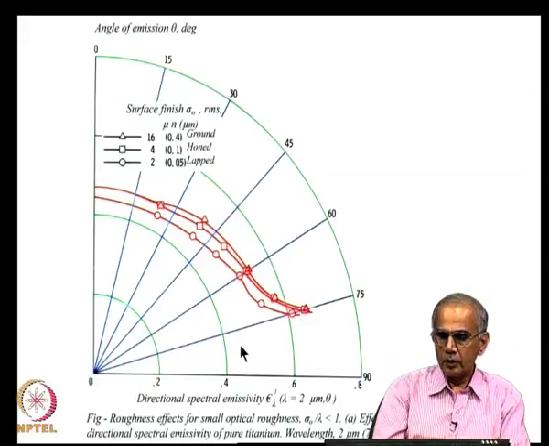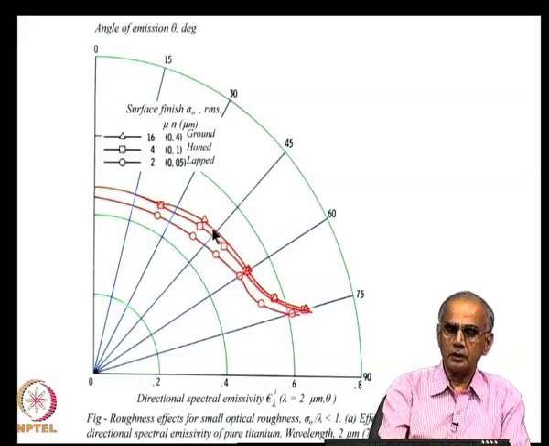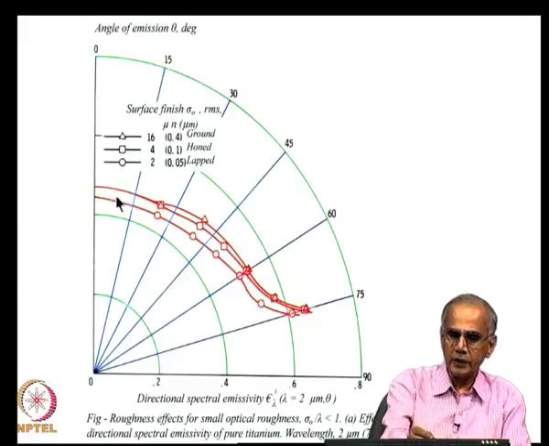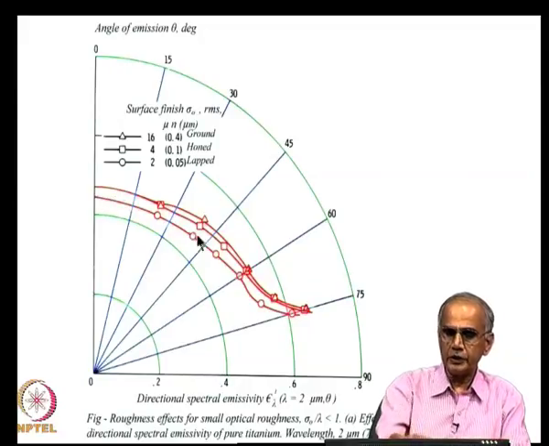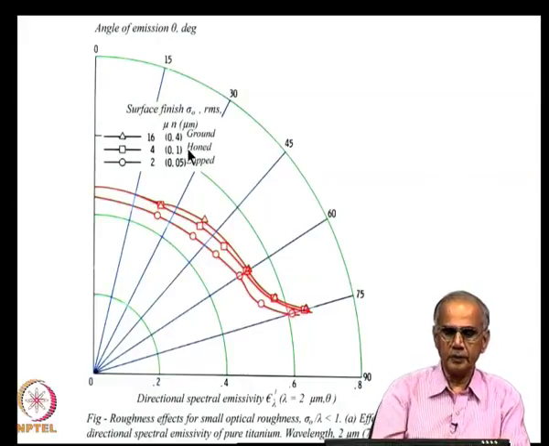And you must notice here that these measurements are made for a wavelength of 2 micron. So, the reason why this grinding, honing or lapping has not had a large impact on the functional variation here is because the wavelength of the radiation we are dealing with is larger than the roughness height that is depicted here.